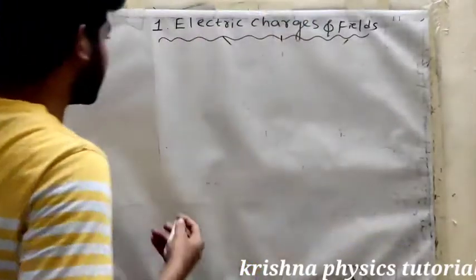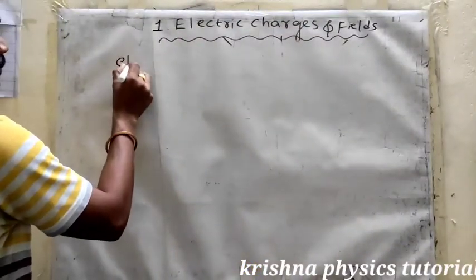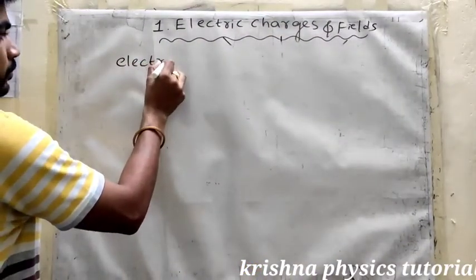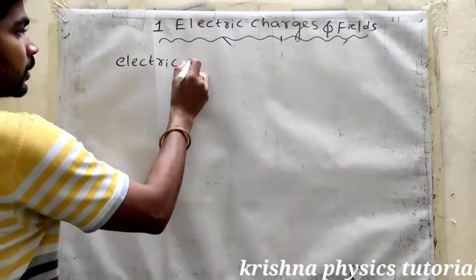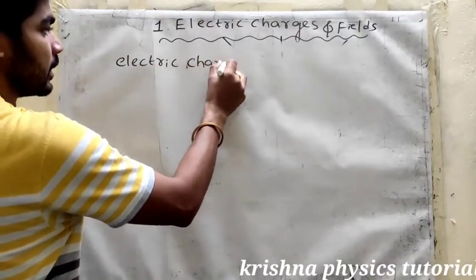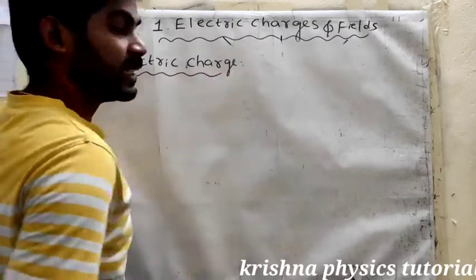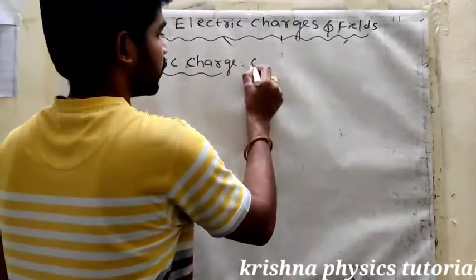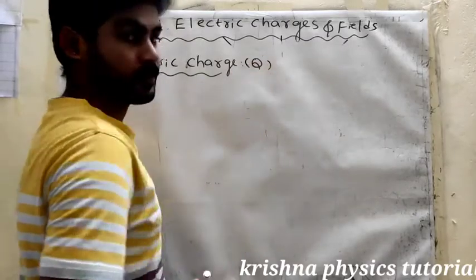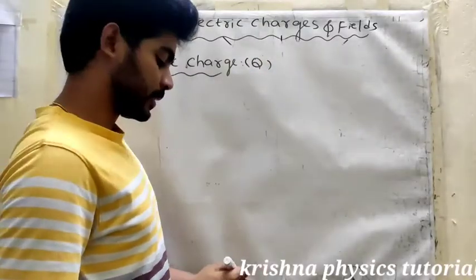What is electric charge? Electric charge is denoted by the symbol Q. Q means charge.